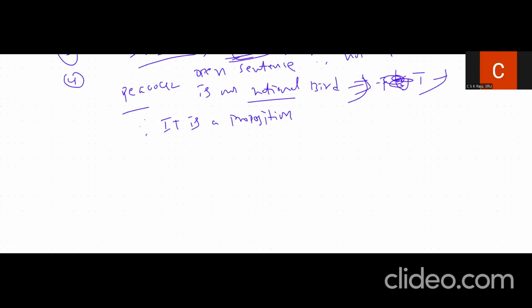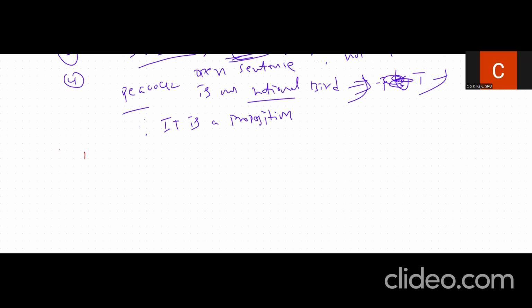Proposition is very simple. We just have to remember, if any sentence has a truth value, it may be false or true, but it should not be both. You should not have some kind of confusion state also. Then only we say that it is a proposition.